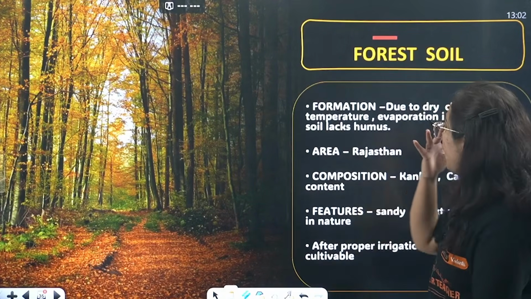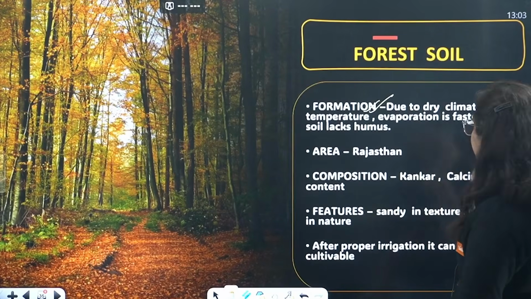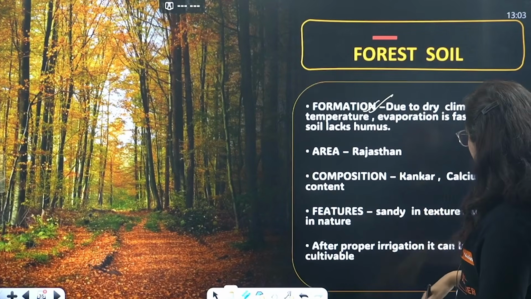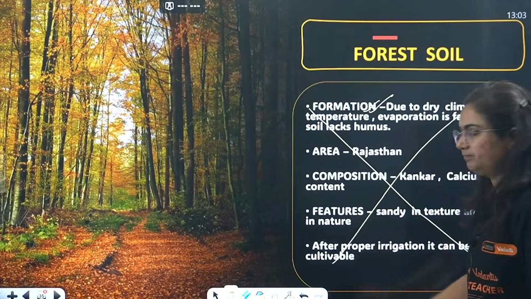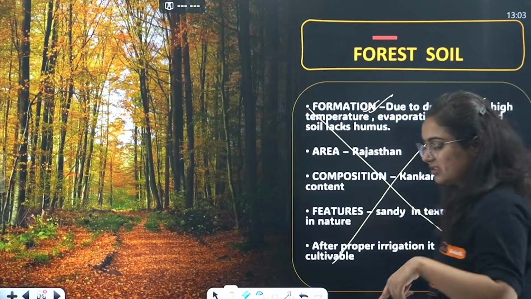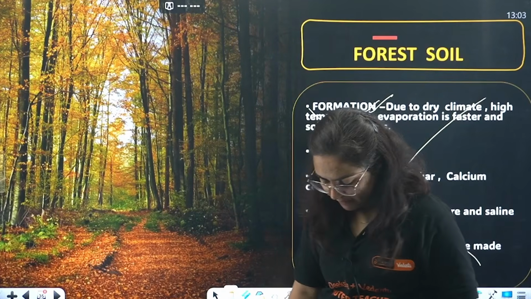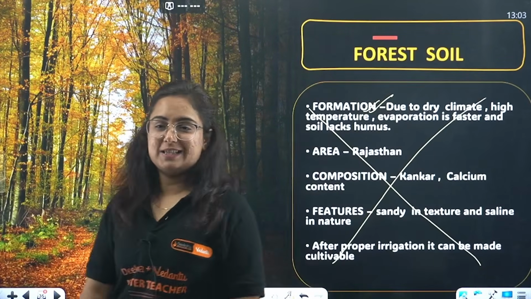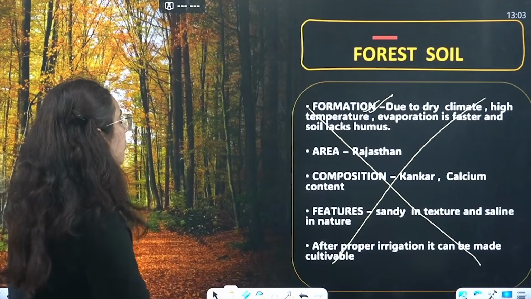Okay, the forest soil is formed or is found particularly... Oh my God, something is wrong, beta. This is wrong. That last slide description is duplicated here. Don't worry about it, but I will tell you. Okay? Because it's easy. So there is something wrong here. I'll correct it. Okay. What happened now?